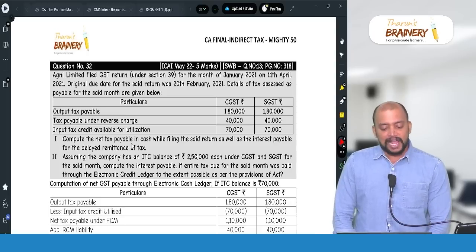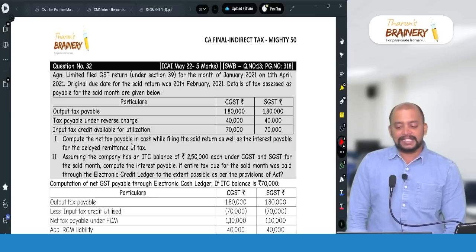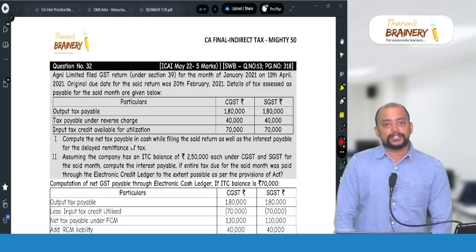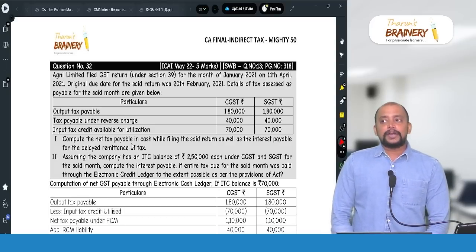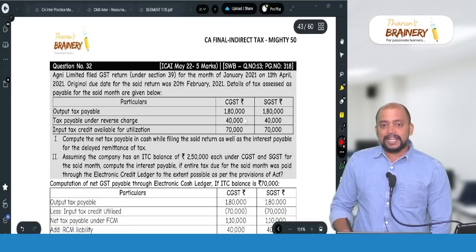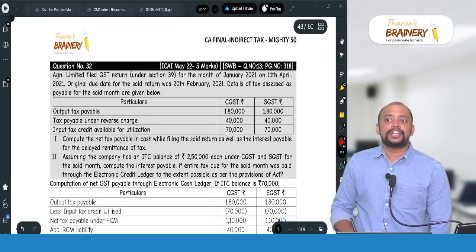Now, the net GST payable will be 1,80,000 minus 70,000 plus 40,000, because GST payable under FCM minus input tax credit plus RCM liability. Now you may get a doubt, sir, whatever we paid under RCM we can take as ITC, then 70 plus 40, 1,10,000, and 1,80,000 minus 1,10,000 only we should do.